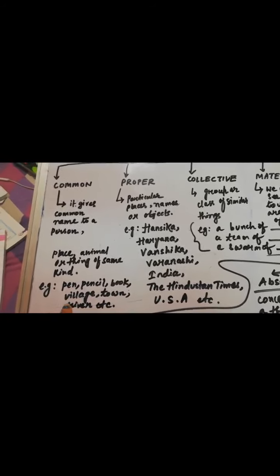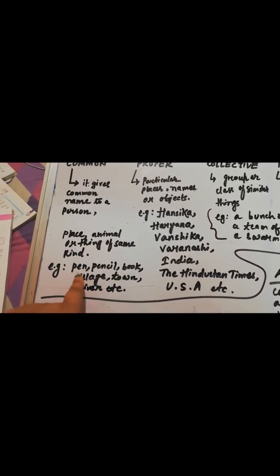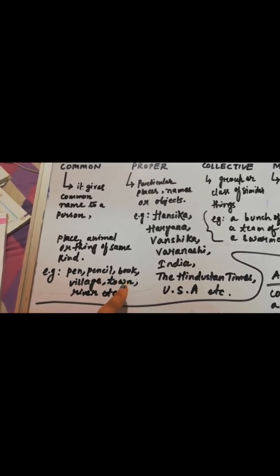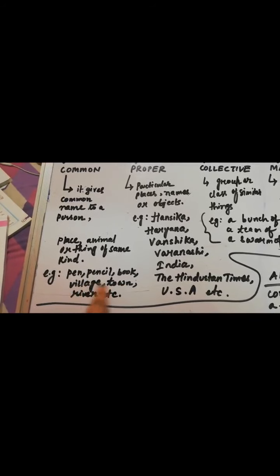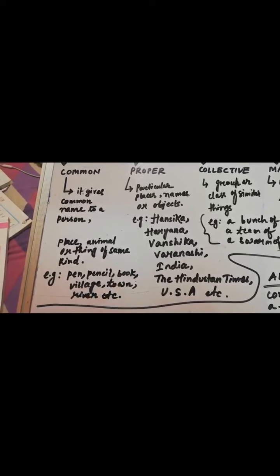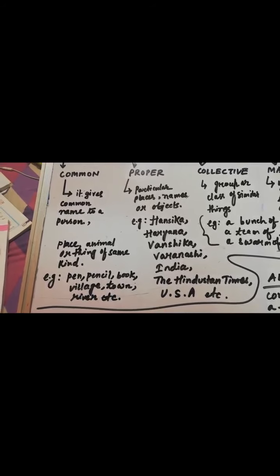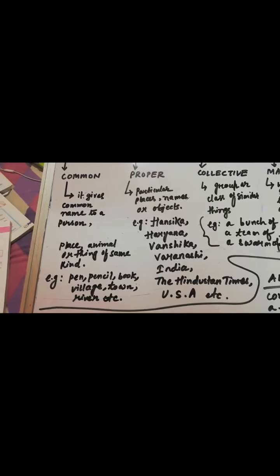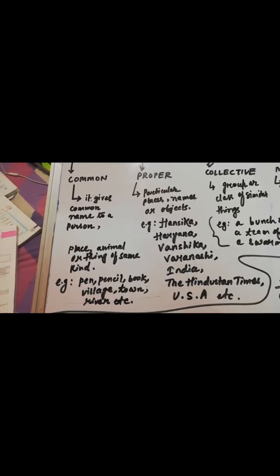For example, I have written a few examples: pen, pencil, book, village, town, river, mountains, hills, etc. So these are a few examples, right?